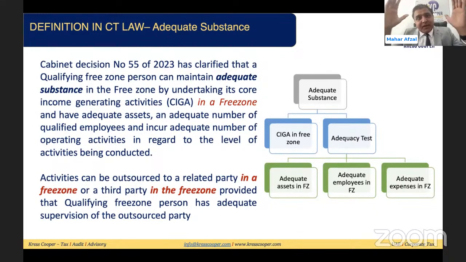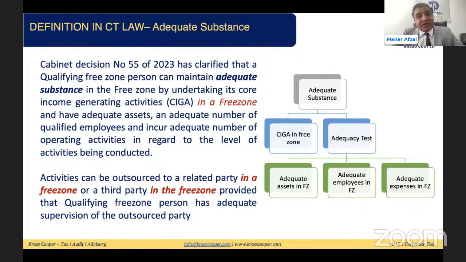Second change is that initially in the ESR, the law was asking for it in the UAE. Now the law is asking for it in the free zone. We need to be very careful on this. They're asking in the free zone, which means a free zone person, a qualifying free zone person, must have core income generating activities in the free zone.